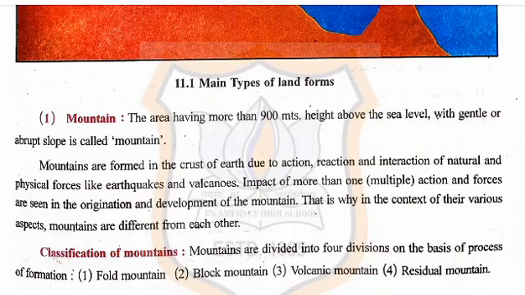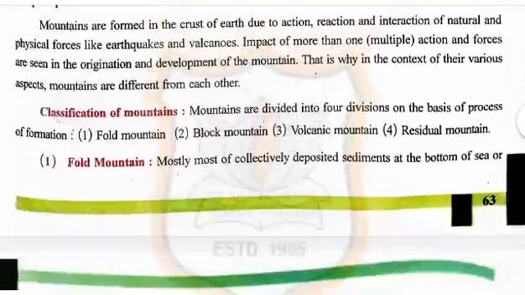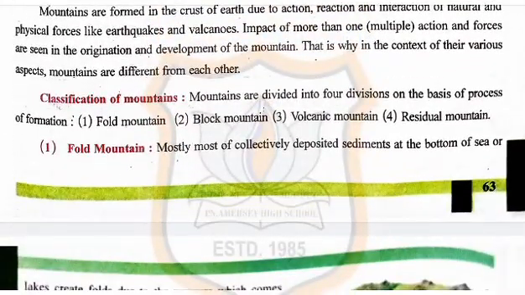Now, classification of mountains. Mountains are divided into 4 divisions on the basis of process of formation. Number 1, fold mountain. Number 2, block mountain. Number 3, volcanic mountain. And 4th one is residual mountain. Now, first one, fold mountain.